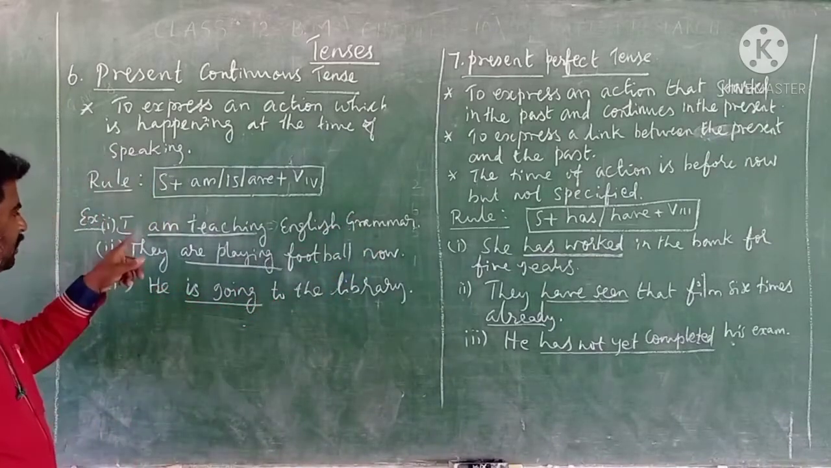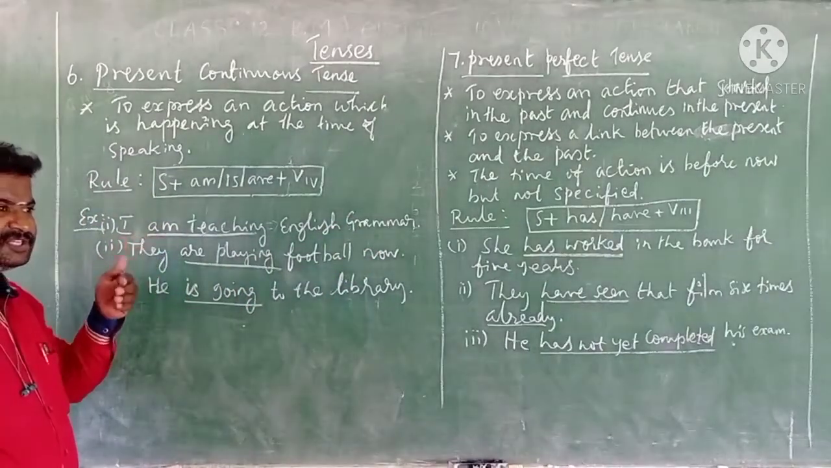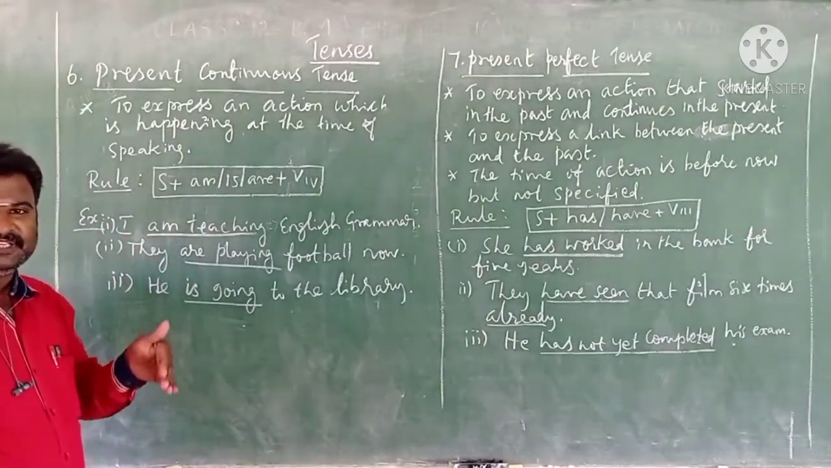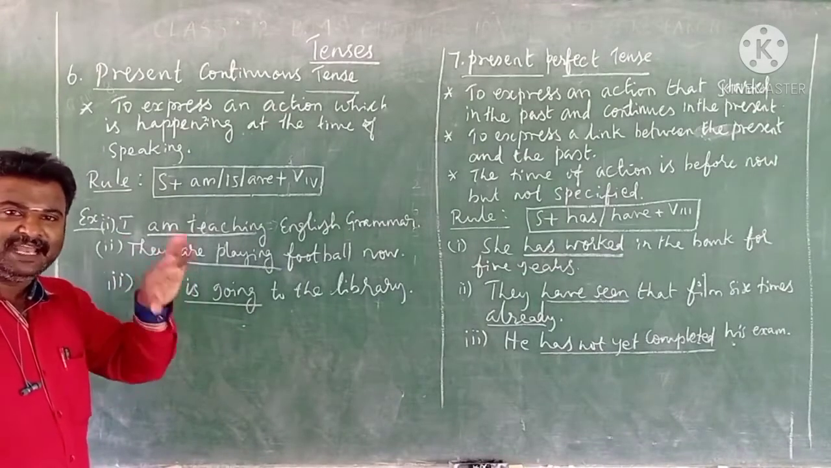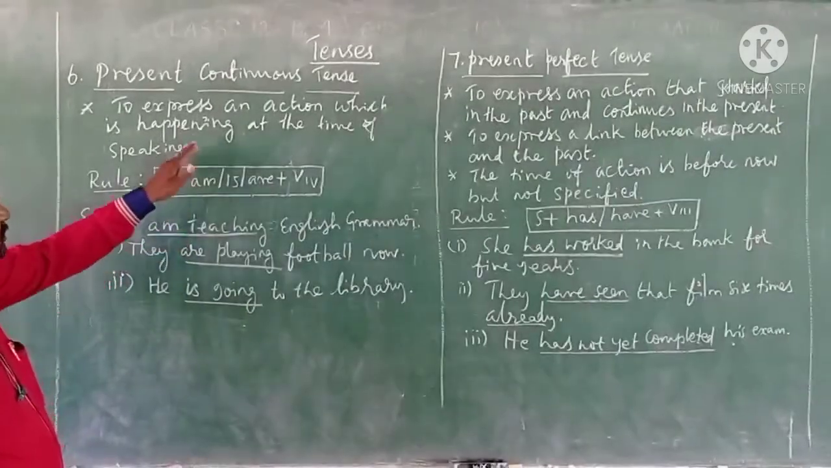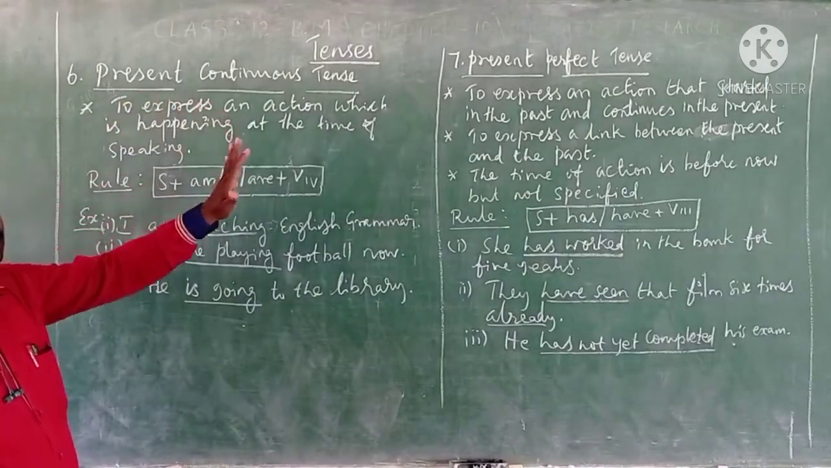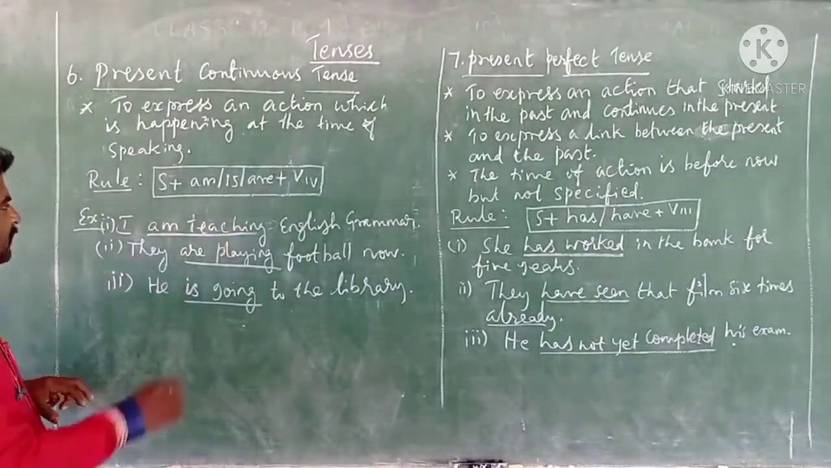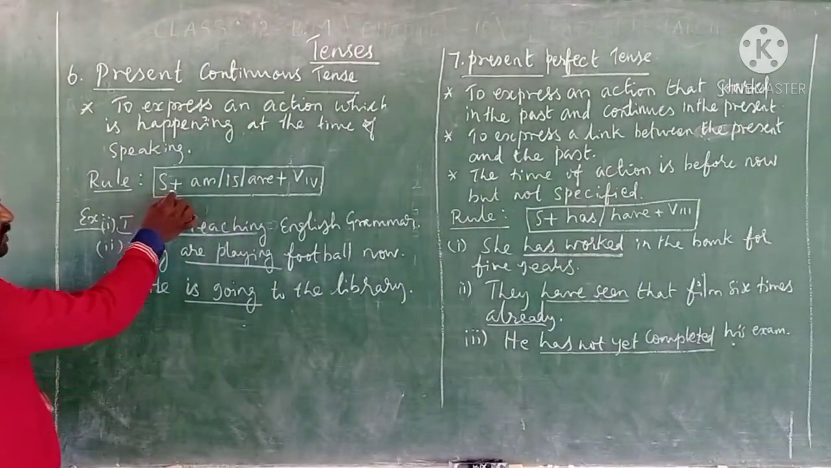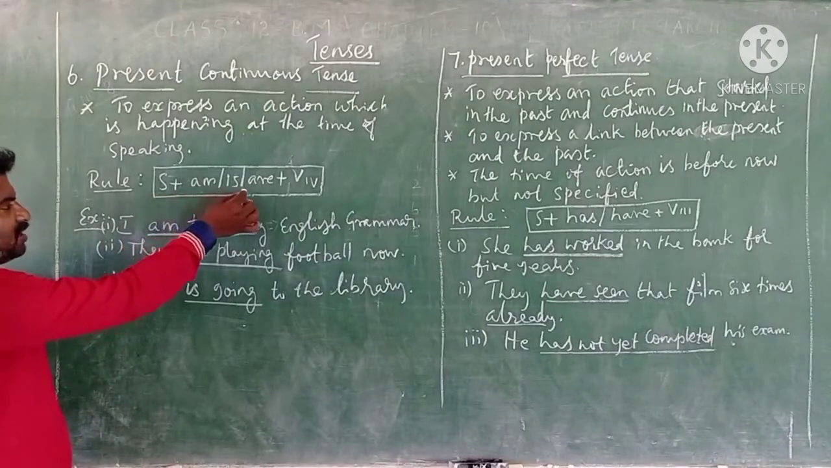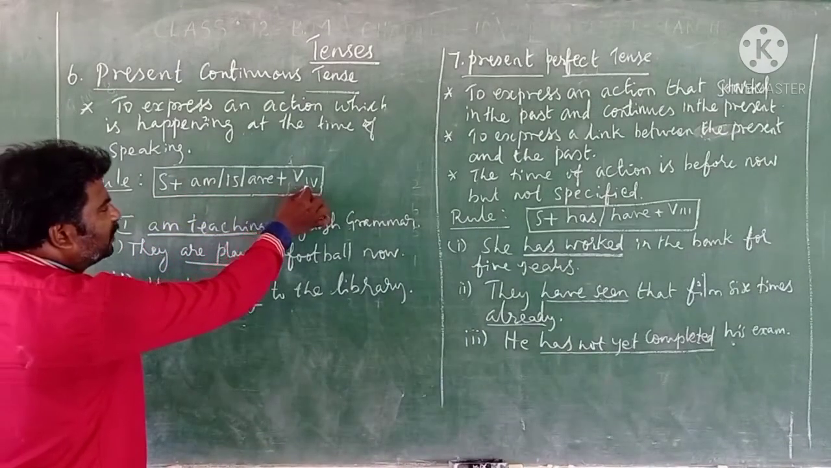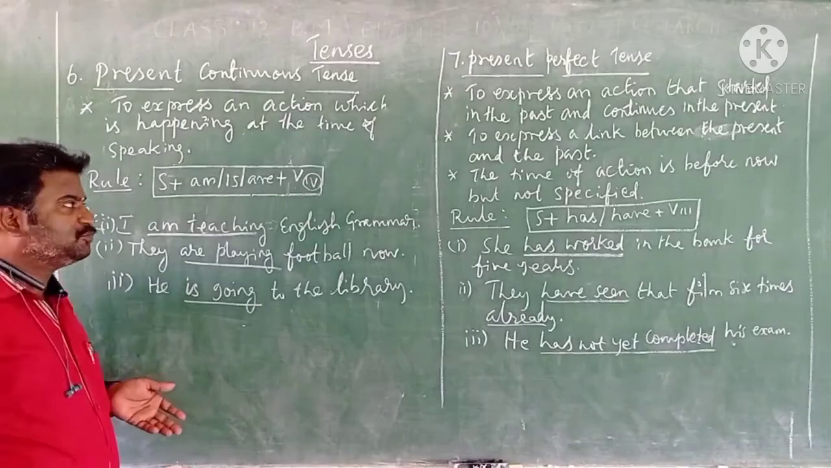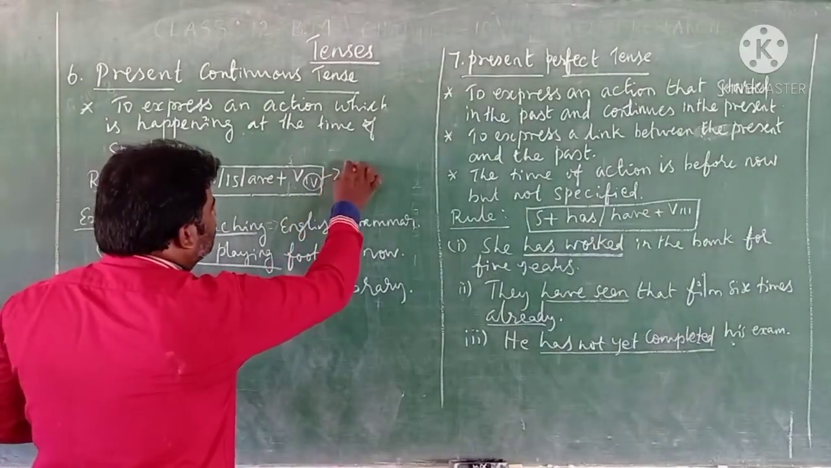In this sentence, what action is going on? The action is teaching action which is going on at the time of speaking. So to express an action which is happening at the time of speaking, we can use a present continuous tense. For framing present continuous tense, what's the rule we are using? The sentence starts with a subject plus am or is or are plus verb should be in a fourth form. Fourth form in the sense that last class I told you, the verb should be in a progressive, that is continuous.